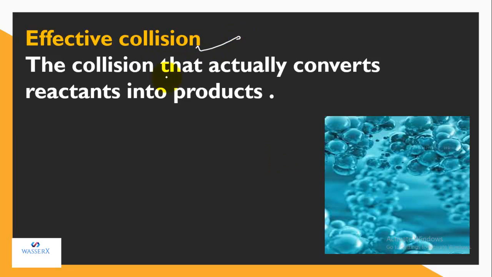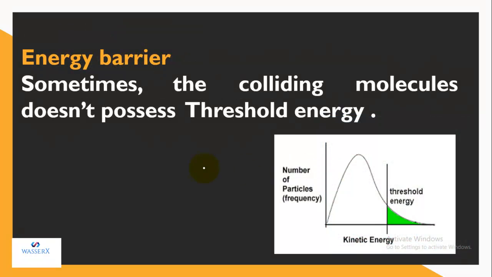Effective collisions are defined as the collisions which can actually convert the reactants into products. That is, they help the reactants break their old bonds and form new bonds, that is, the products. But all the collisions are not effective. One of the reasons is the energy barrier.